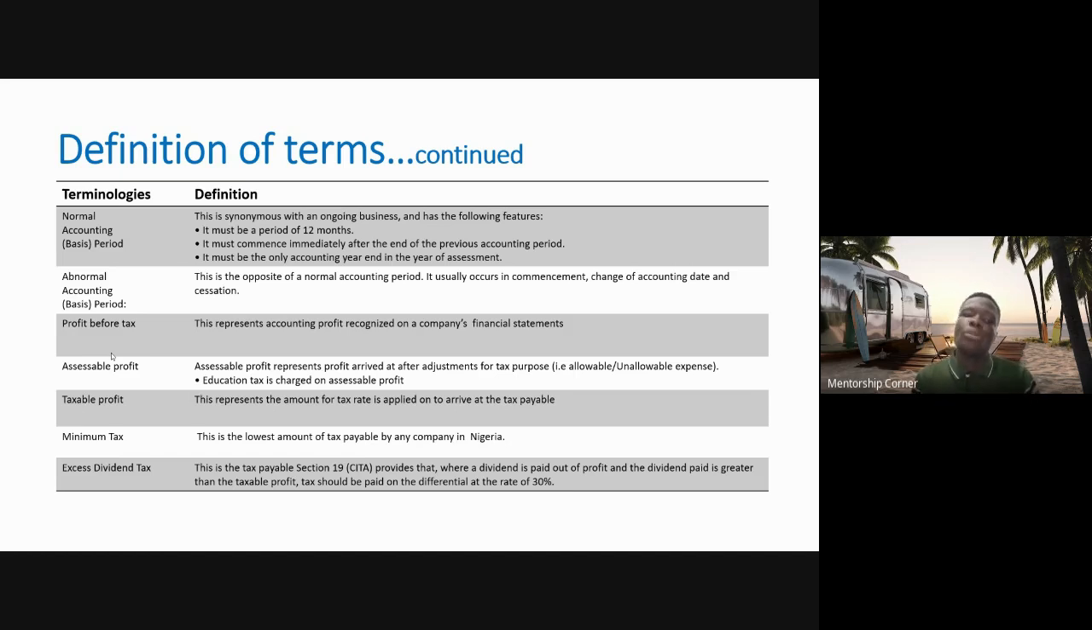Now, for the purpose of reporting taxes, right, the government always likes to have comparison. So they have what we call the minimum tax also, right?